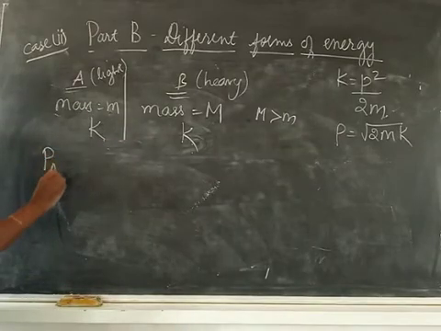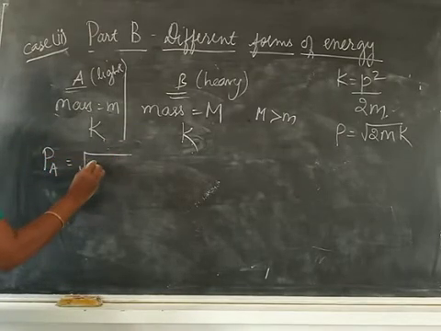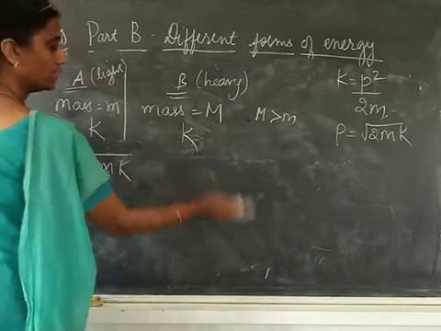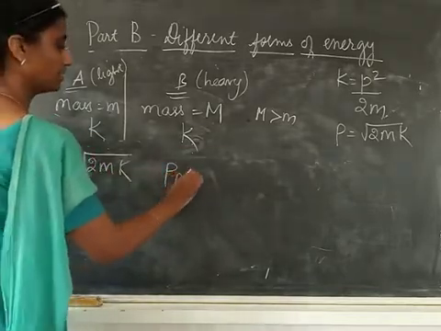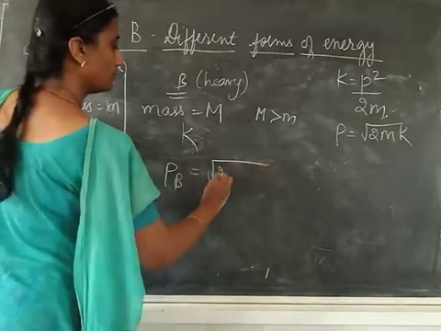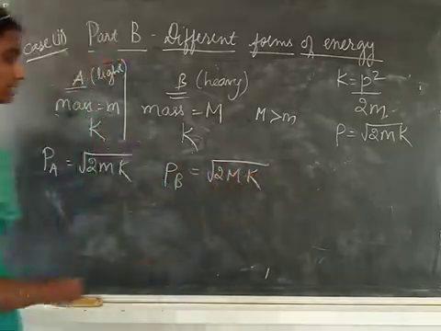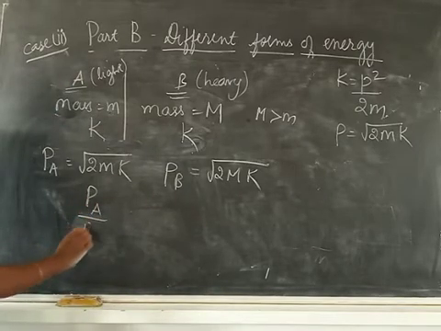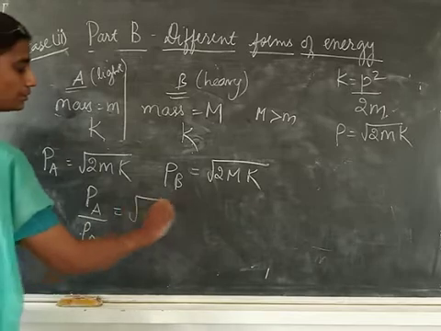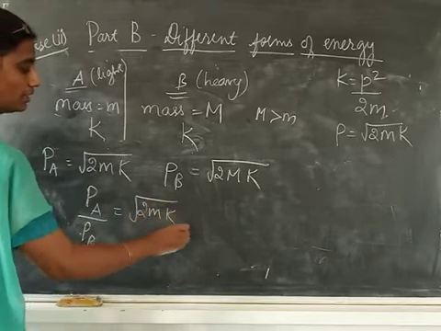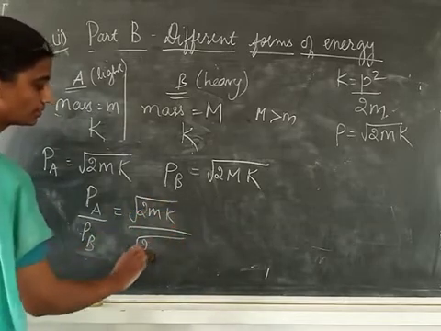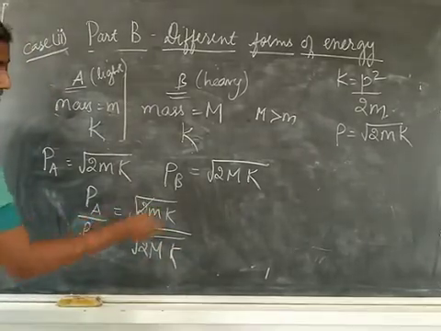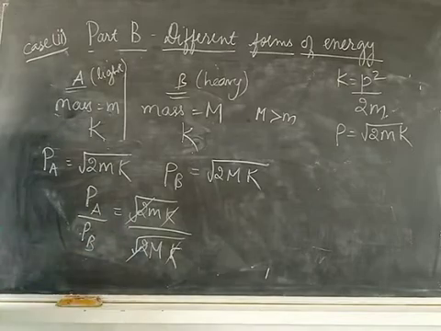So momentum of A will be root of 2 small m into K, and momentum of B will be root of 2 capital M into K. Now, PA by PB, momentum of A upon momentum of B, is root of 2mK upon root of 2 capital M K. Because it's multiplication, these two will get cut.